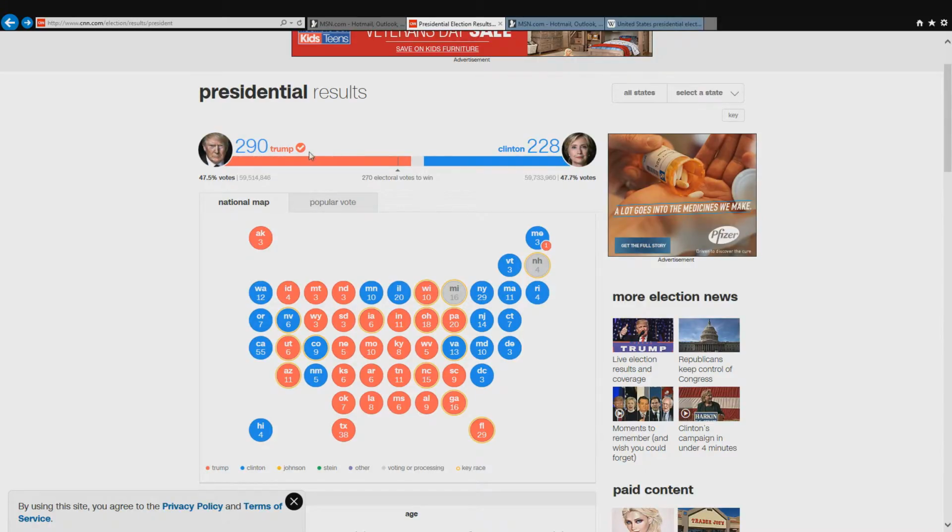Donald Trump will be the next president of the United States, and this was one of the most contentious, one of the most controversial, one of the craziest elections in history. You can say whatever you want about it. You can say this person was bad, this person was bad. It doesn't matter. This was absolutely the craziest election ever.